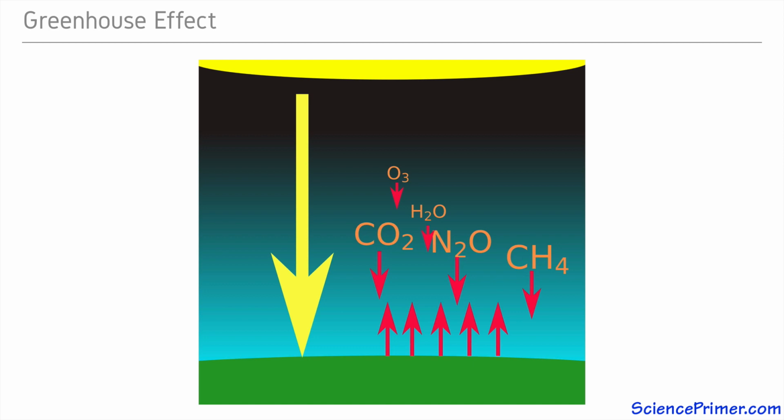In addition to changes in the concentration of naturally occurring greenhouse gases, humans also release large quantities of man-made compounds into the atmosphere, and some of these, including chlorofluorocarbons, are potent greenhouse gases in their own right. These chlorofluorocarbons also have a negative effect on the ozone concentrations, but these effects are separate from chlorofluorocarbons' role as greenhouse gases.